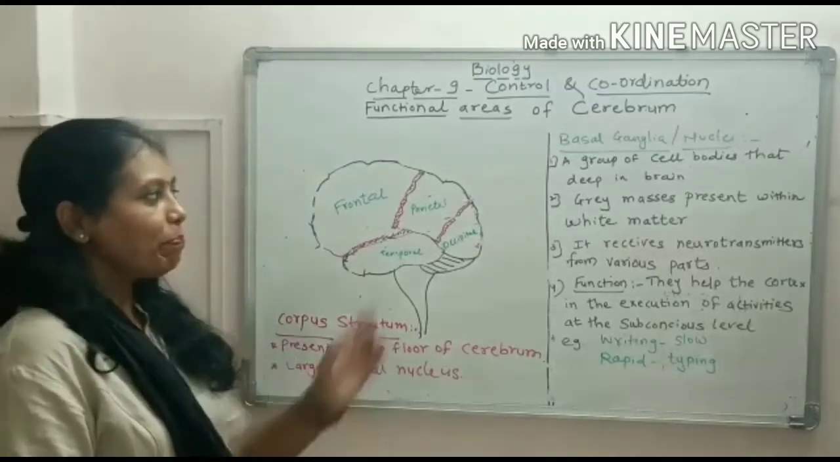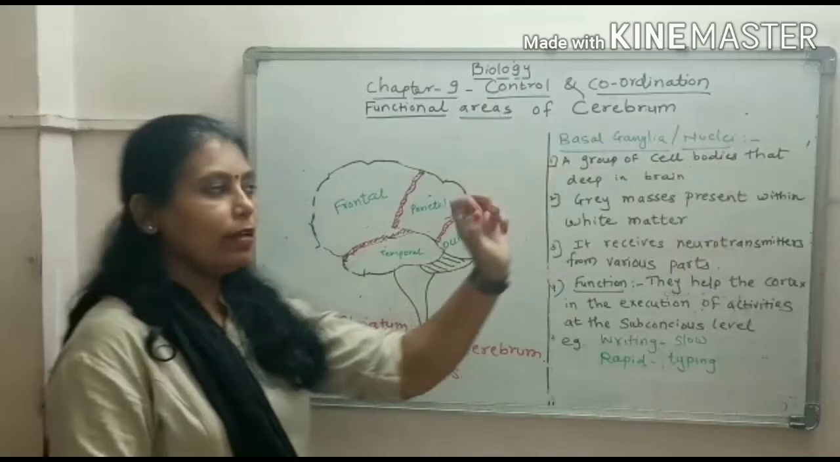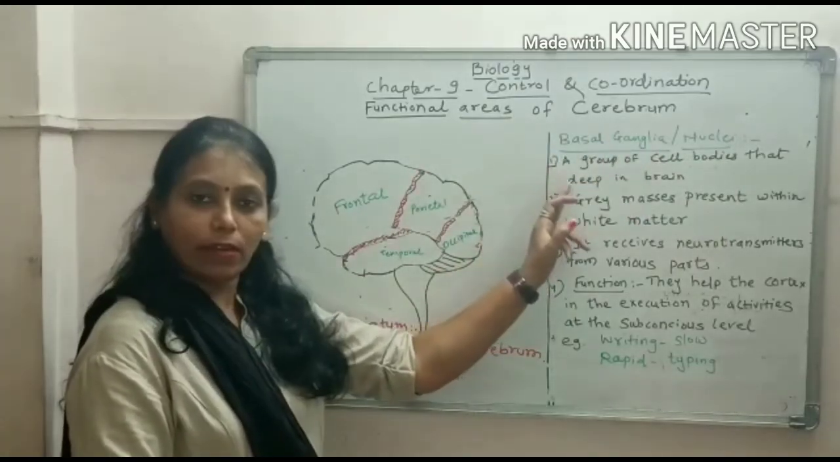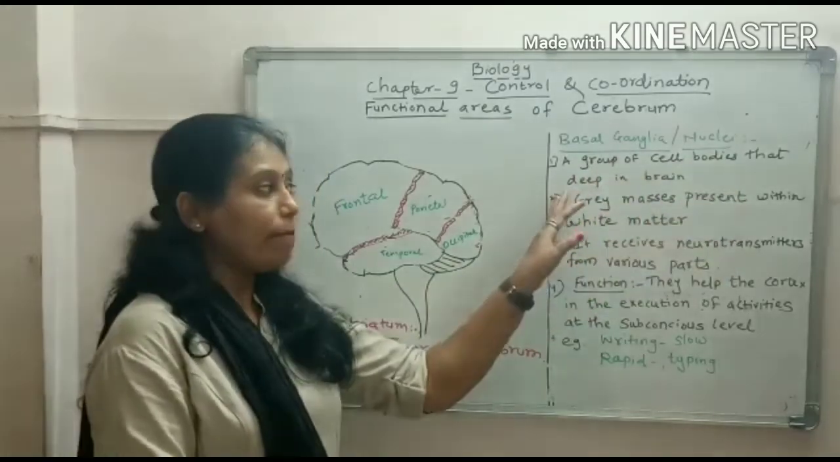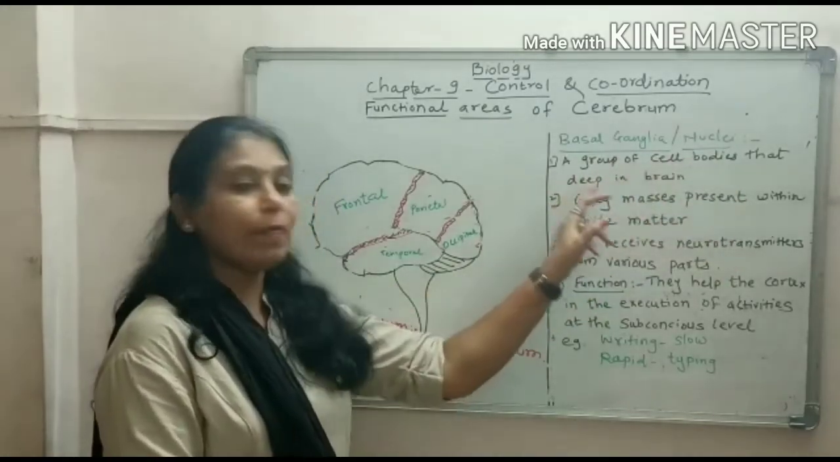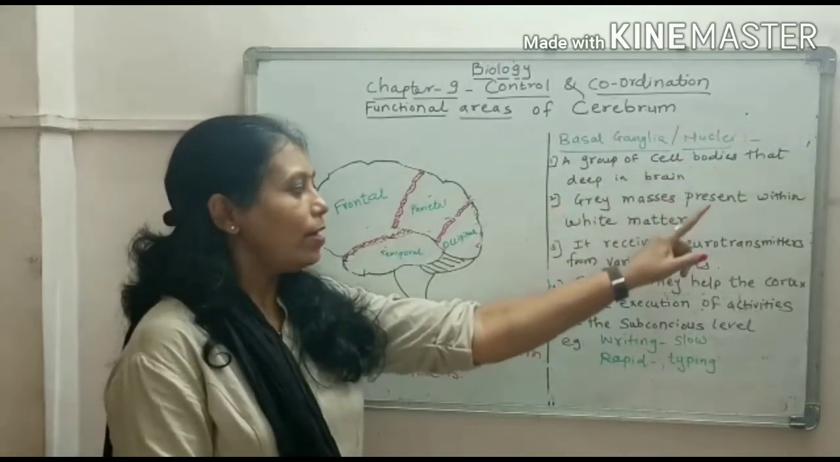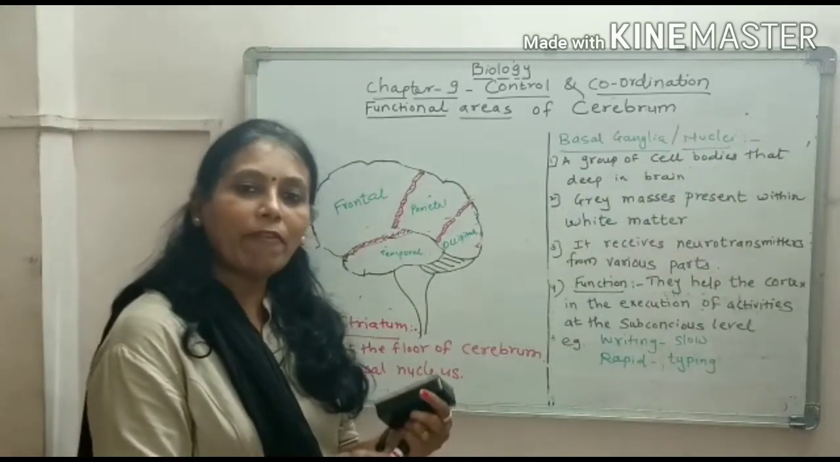Now we will study basal ganglia or basal nuclei. What do you mean by basal ganglia or basal nuclei? It is a group of cell bodies that are present deep in the brain, gray masses present within white matter. Now what do you mean by gray matter? What do you mean by white matter?